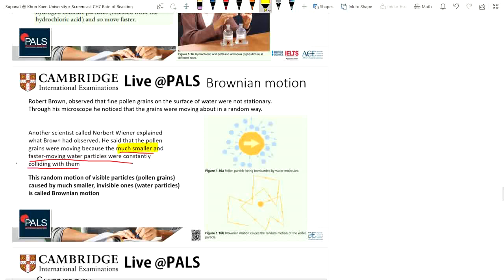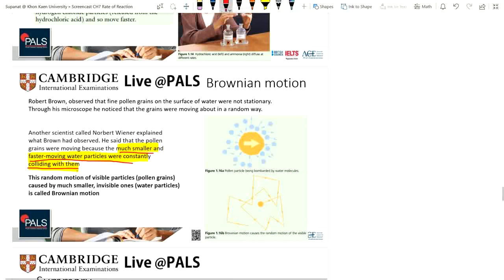Because in water, there are smaller particles that constantly collide with the pollen grain. That's why the pollen grain is still moving.